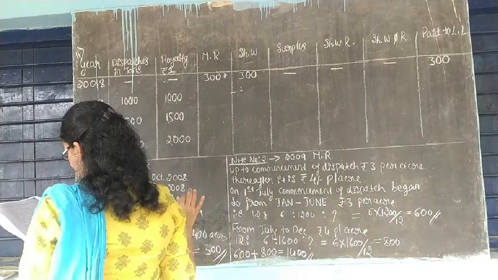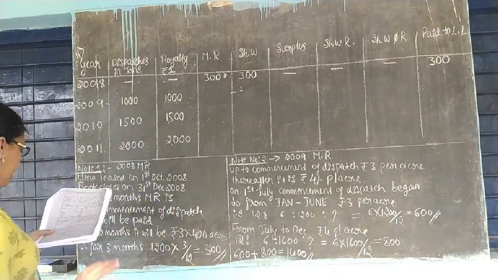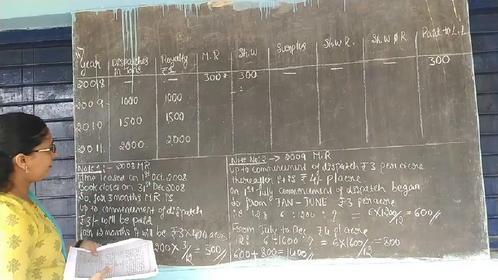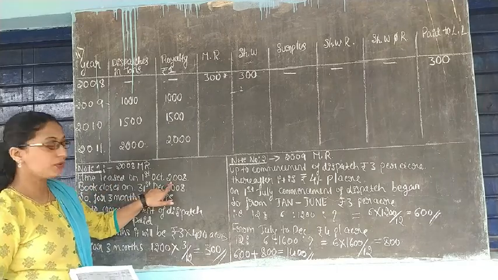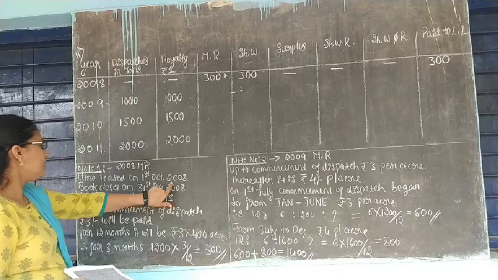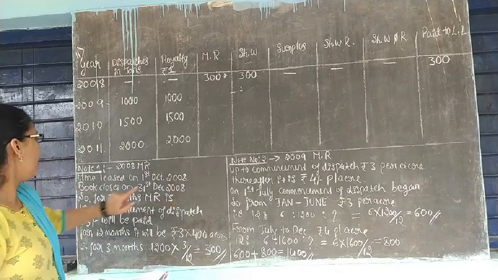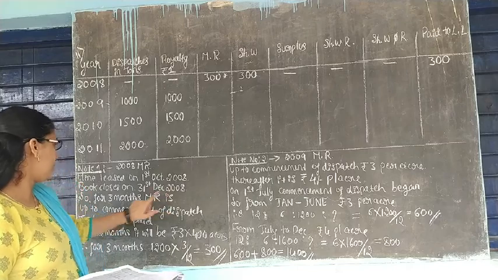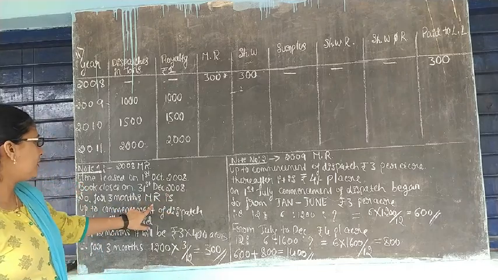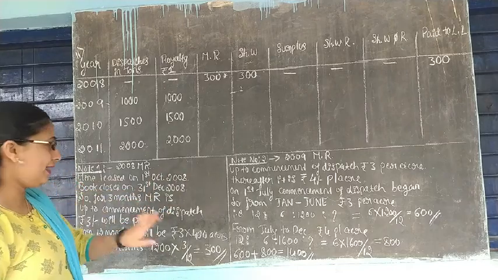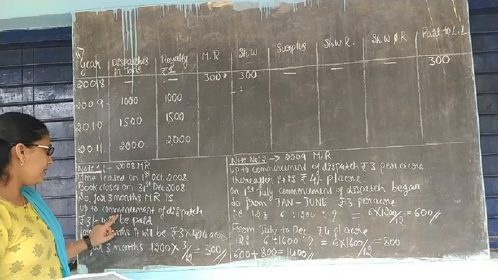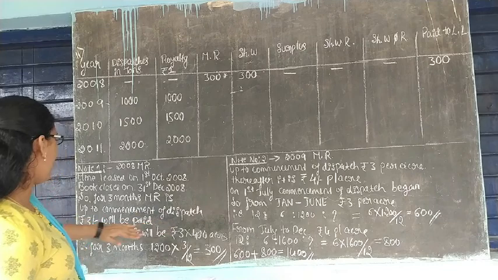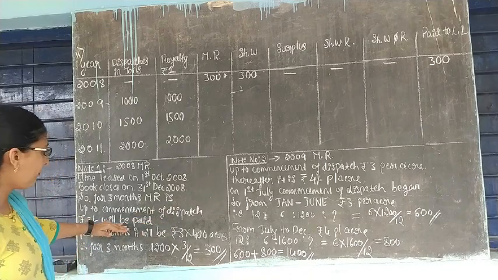See here, the mine was leased on 1st October 2008, as given in the question, and the books close on 31st December 2008. So for 3 months, October, November and December, the minimum rent applies, as they have given that up to the commencement of dispatch 3 rupees will be paid.